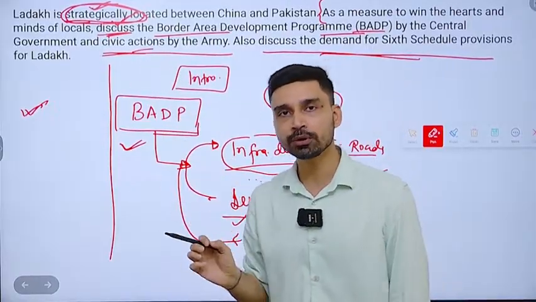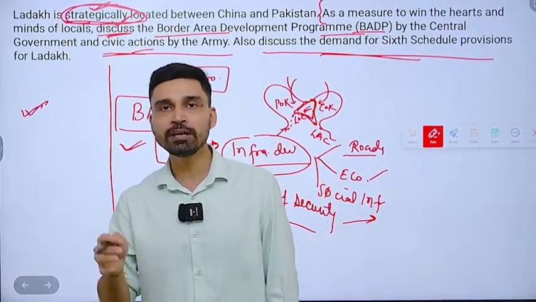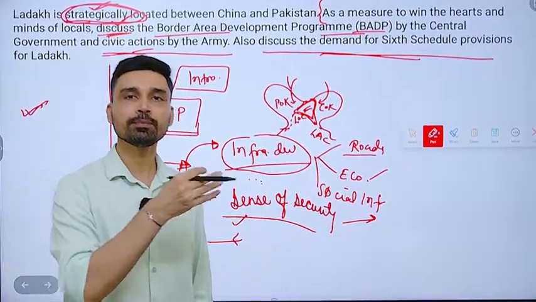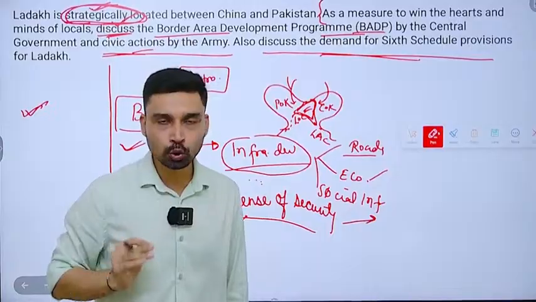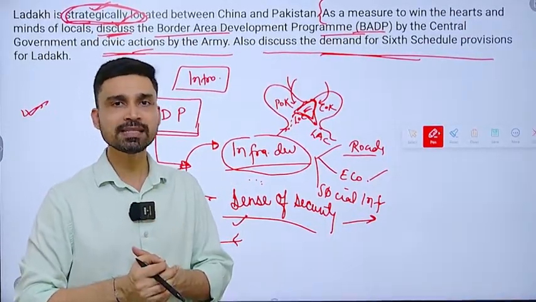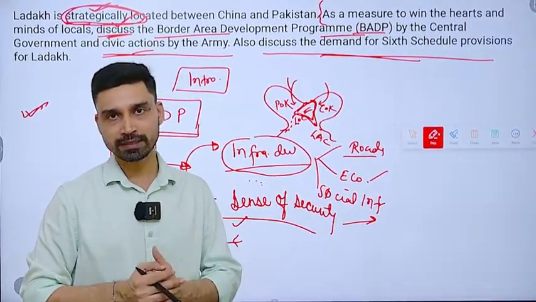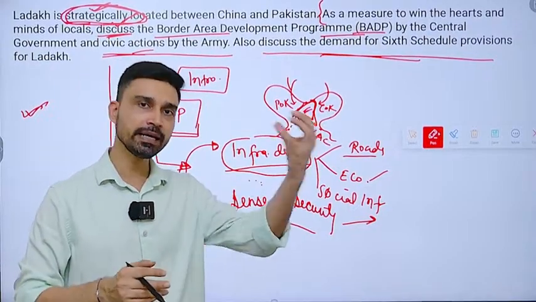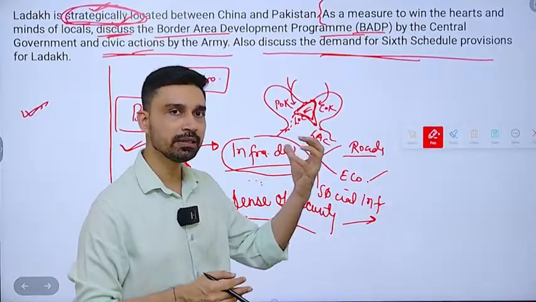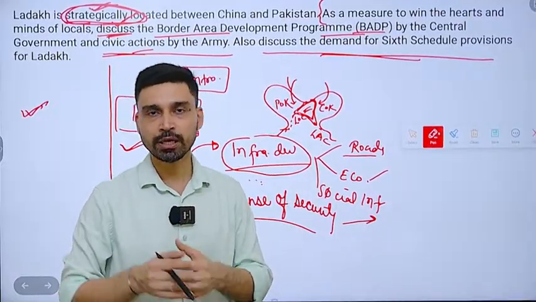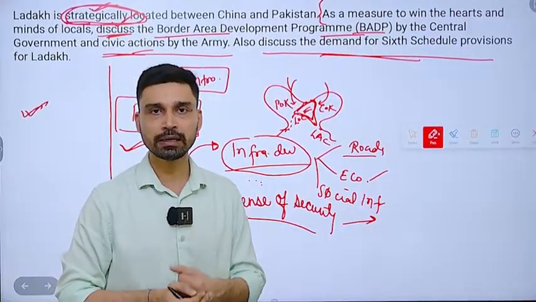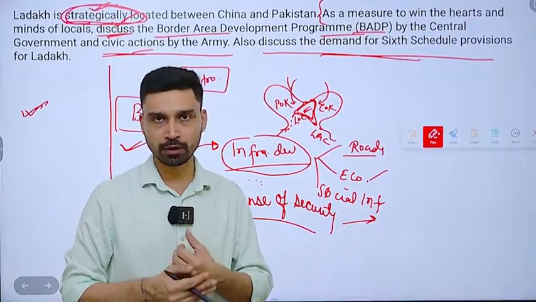Under this program, the army is not only involved in maintaining security along the border, but also provides help and support to the local population. This can be as simple as providing drinking water facilities in village areas, repairing schools that were in dilapidated condition, maintenance and repair of roads that are in bad condition, digging tube wells and bore wells.